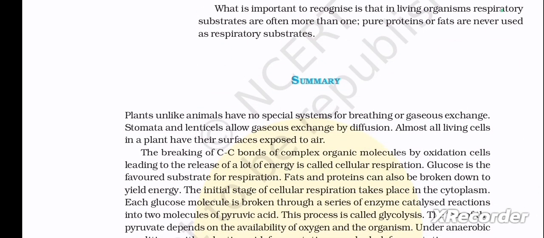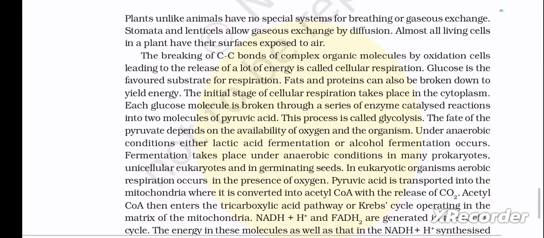So here is a summary of the lesson. Plants, unlike animals, have no special systems for breathing or gaseous exchange. Stomata and lenticels allow gaseous exchange by diffusion. Almost all living cells in a plant have their surfaces exposed to air. The breaking of C-C bonds of complex organic molecules by oxidation in cells, leading to the release of a lot of energy, is called cellular respiration. Glucose is a favored substrate for respiration. Fats and proteins can also be broken down to yield energy.